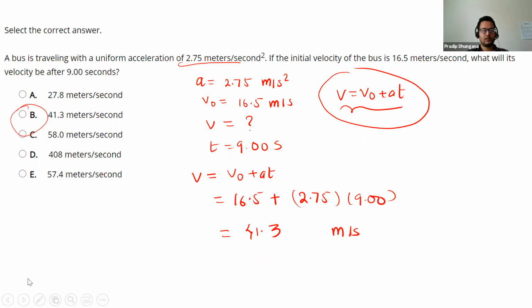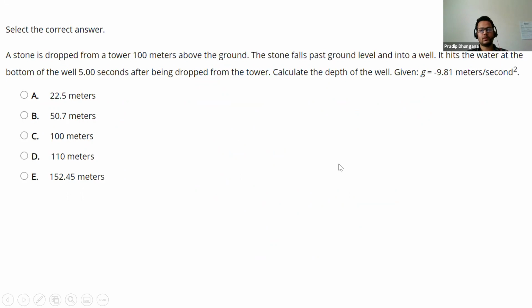Okay, now let's go to the next problem. Let me read this problem. Whenever I read the problem, I write all the key information as well, and then I'll solve it. Okay, let me get my pen.